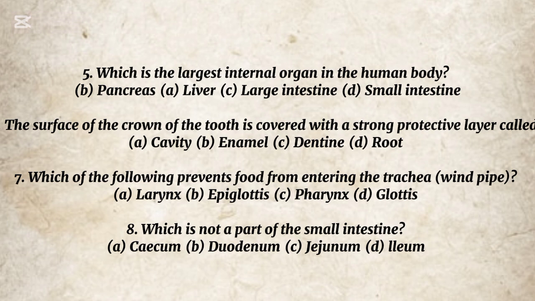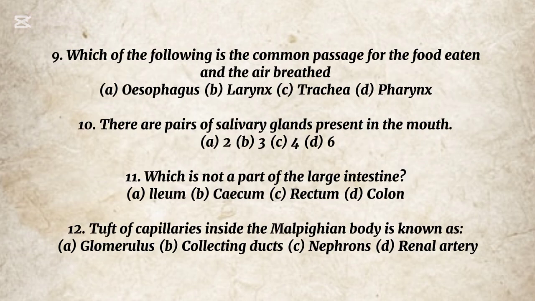Epiglottis. 8. Which is not a part of the small intestine? A. Cecum. B. Duodenum. C. Jejunum. D. Ileum. The correct option is A. Cecum. 9. Which of the following is the common passage for the food eaten and the air breathed? A. Esophagus. B. Larynx. C. Trachea. D. Pharynx. The correct option is D.